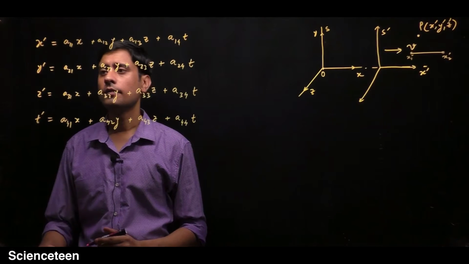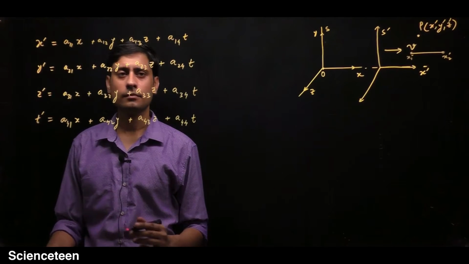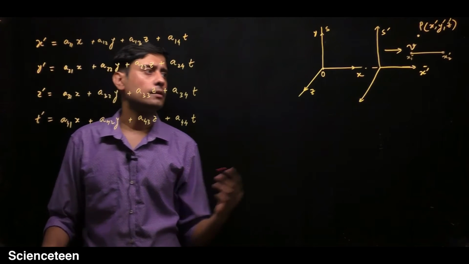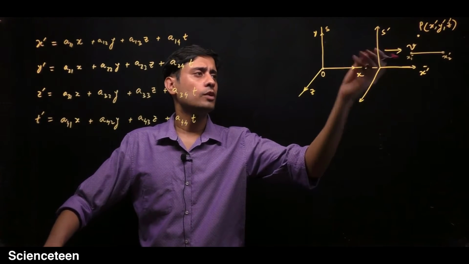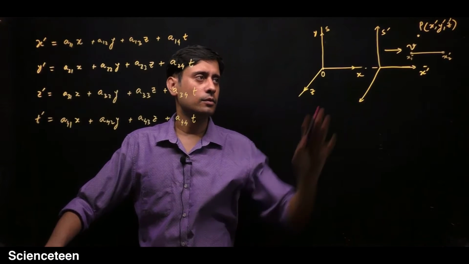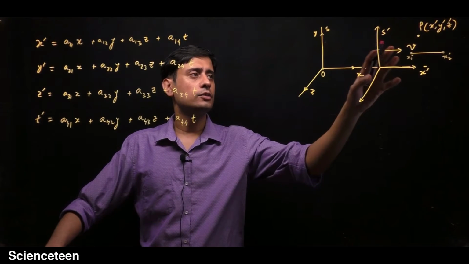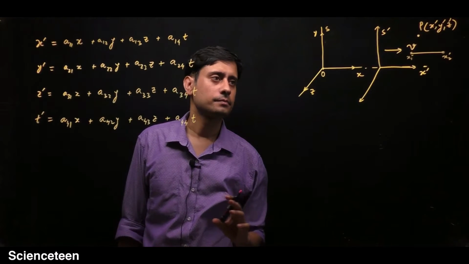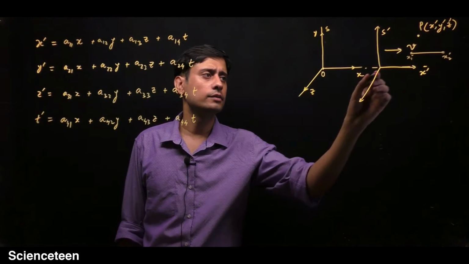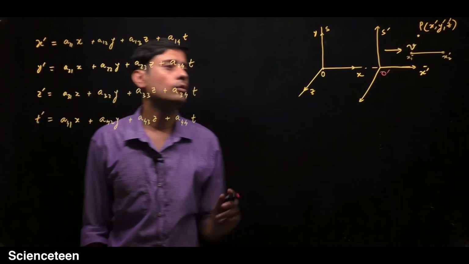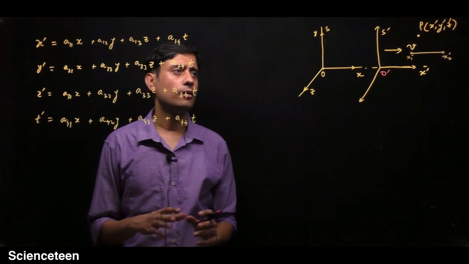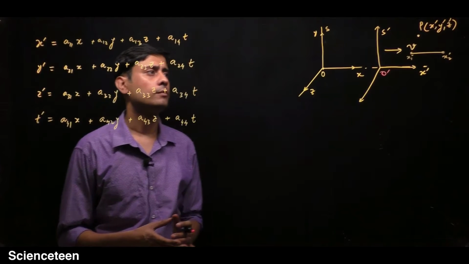So if you simply think that this observer is not moving, then from the start these two frames will coincide, O and O prime will coincide, and all the coordinates will be the same.